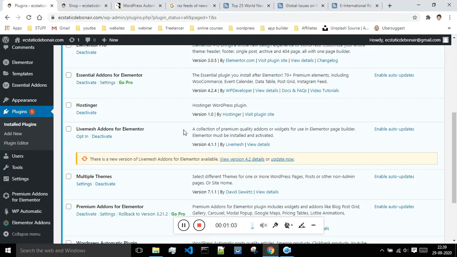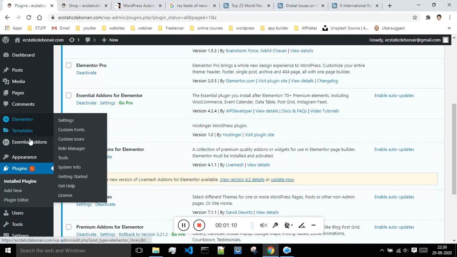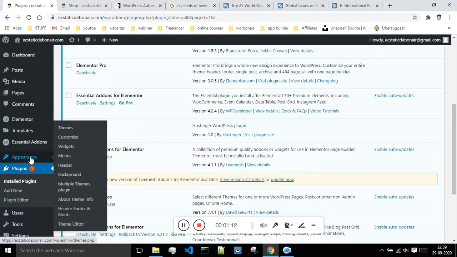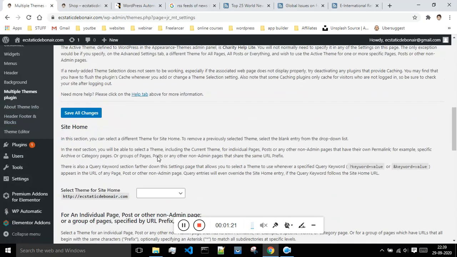Okay, so now that plugin has been activated. Now let me just search where it got installed. It should be under appearance. Okay, this is that. Now I'm having this option which says multiple themes plugin. I will click on this, and now from this place you can make the changes.